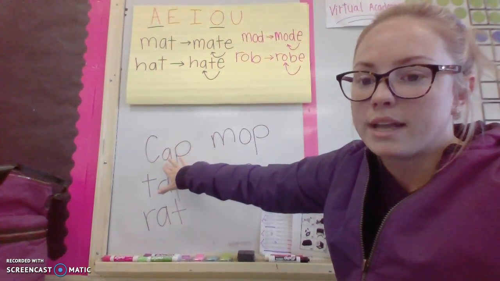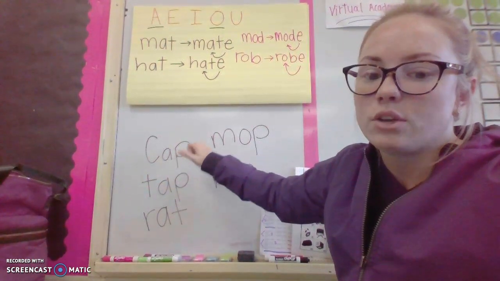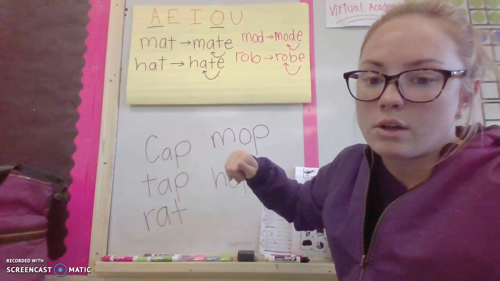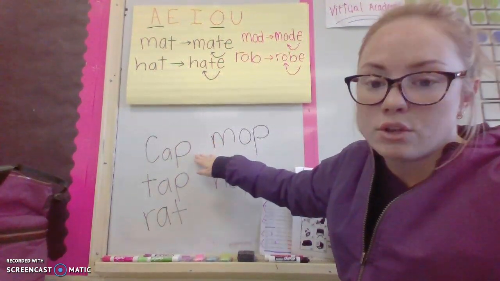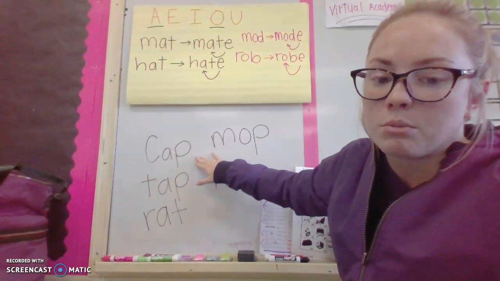So at home, you'll write the word cap, you'll read it out loud, cap. Then add the quiet E and read the new word out loud. But I want you to also write the new word with the quiet E on your paper and upload a picture of your work so that I know you guys are practicing this at home.